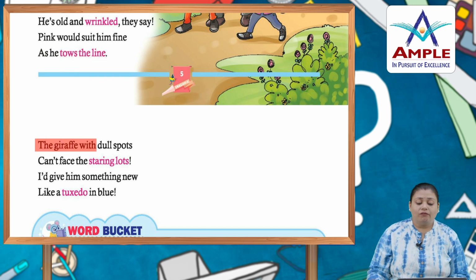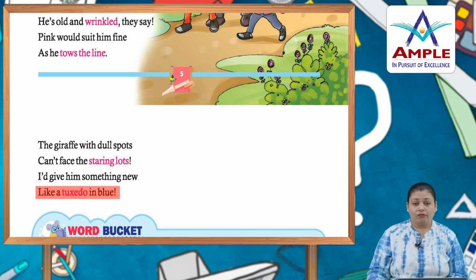Now the giraffe with dull spots can't face the staring lots. I would give him something new, like a tuxedo in blue. So the giraffe looks dull with his spots, and everyone stares at him a lot, so he wants to give him a tuxedo in blue. He will wear the tuxedo, a formal jacket. If he wears it, he will look more handsome or more interesting.